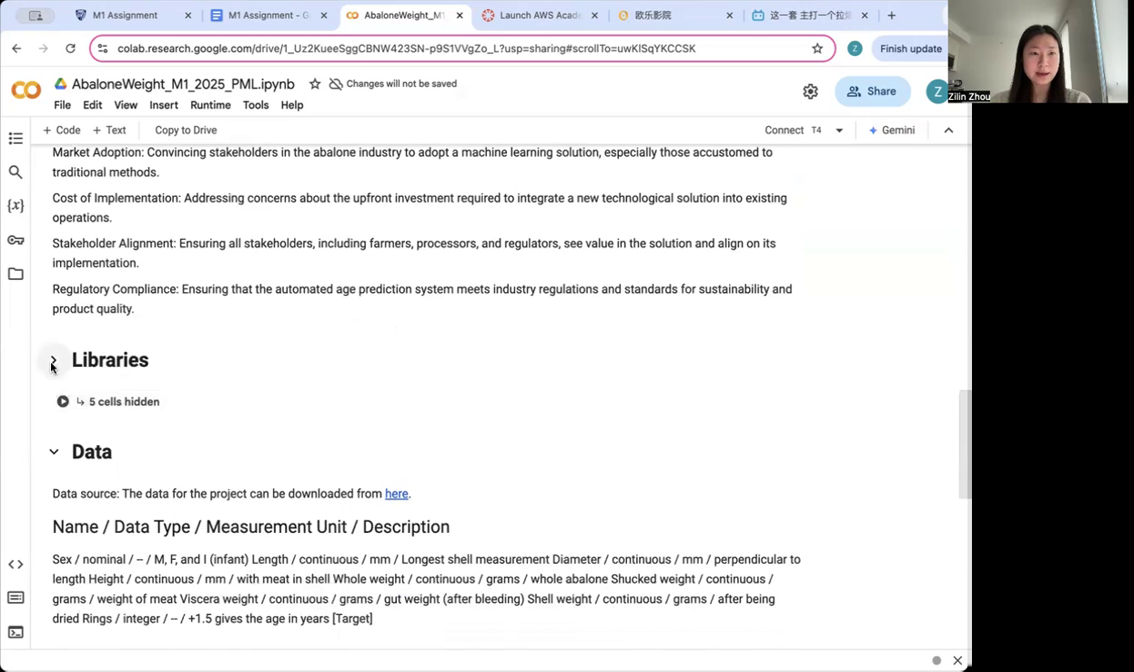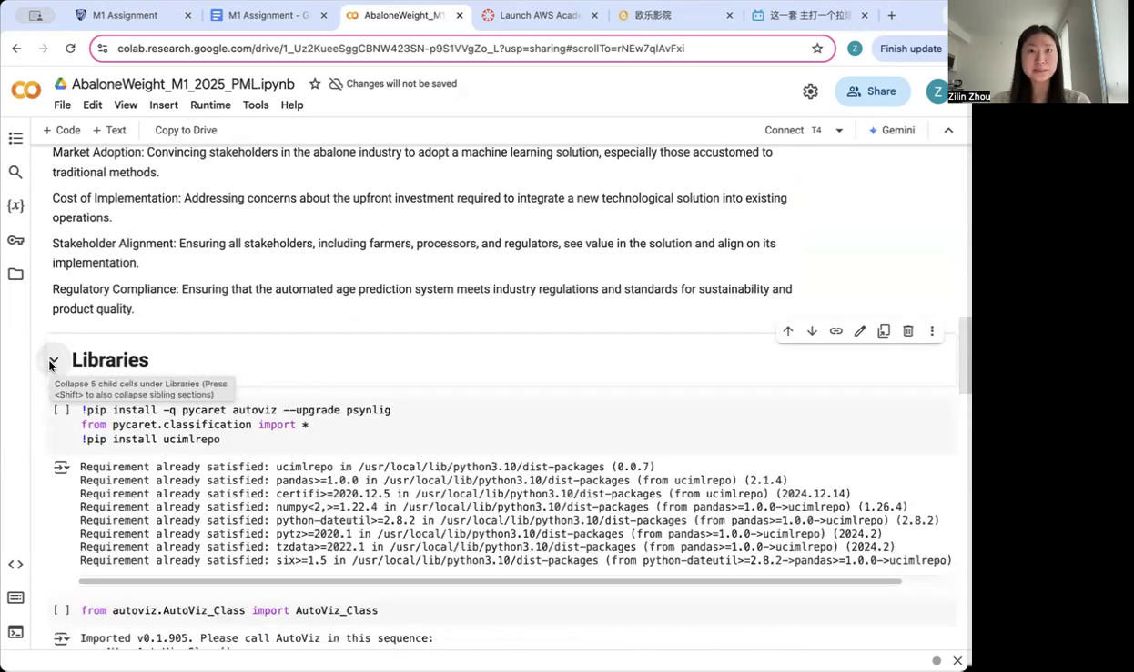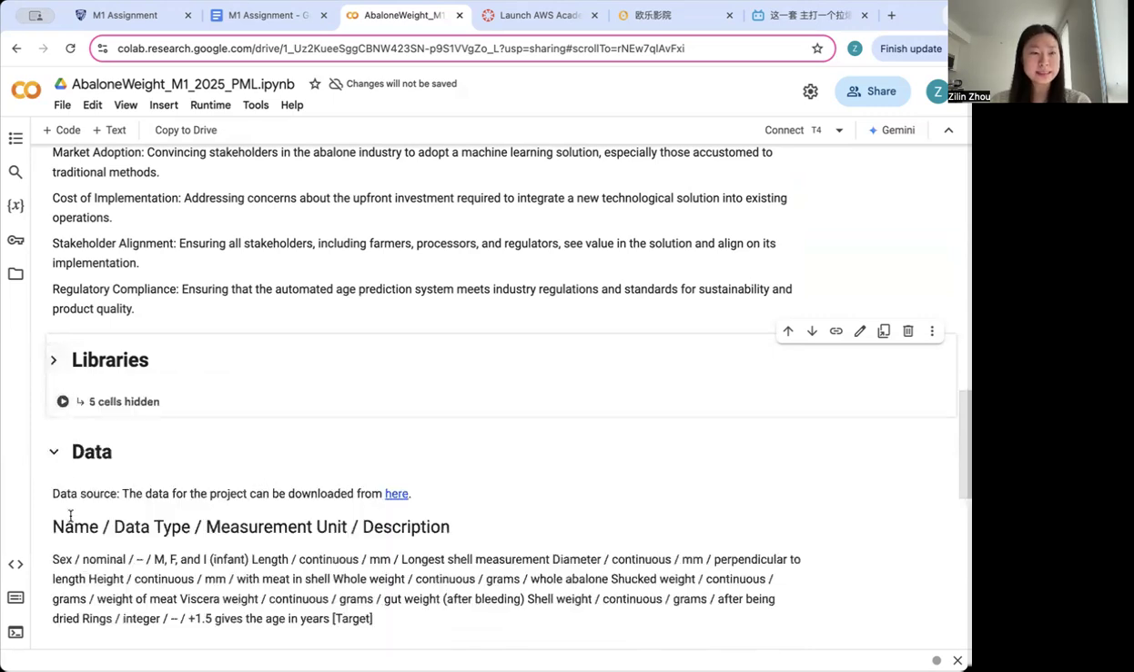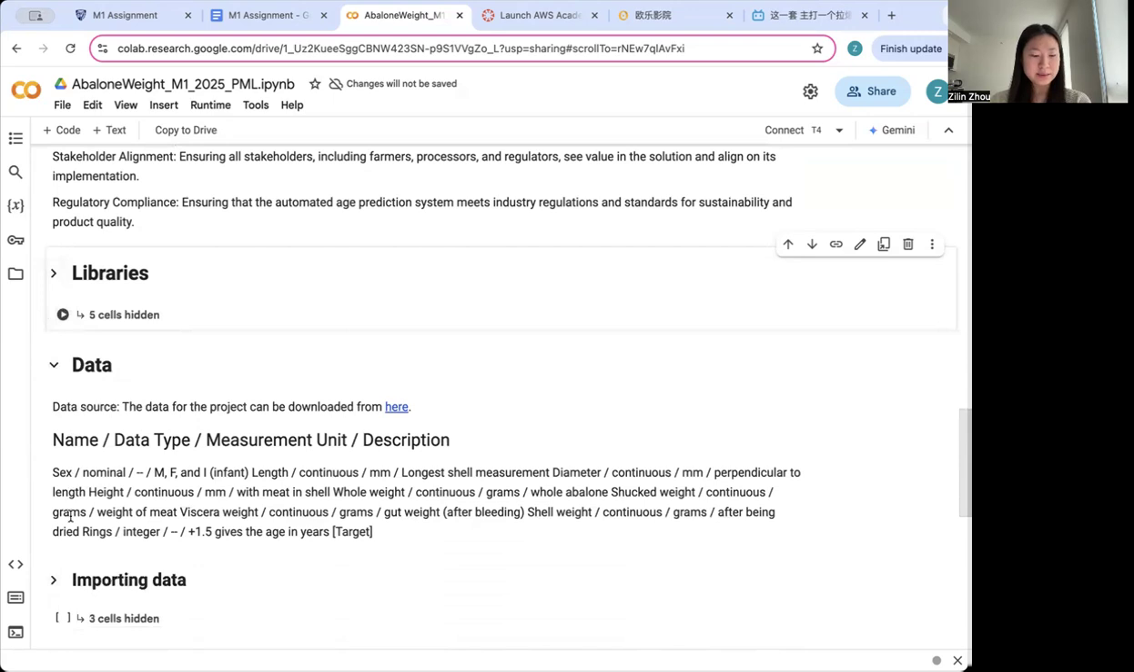After loading all of the libraries that we need for doing the machine learning, like running the regressions later, we then take a look at the dataset. The dataset contains various physical attributes of abalones, such as sex, length, diameter, height, whole weight, and so on. These features serve as independent variables for predicting abalone age. The target variable is the number of rings, which is used to estimate the age of an abalone using the formula age equals rings plus 1.5.